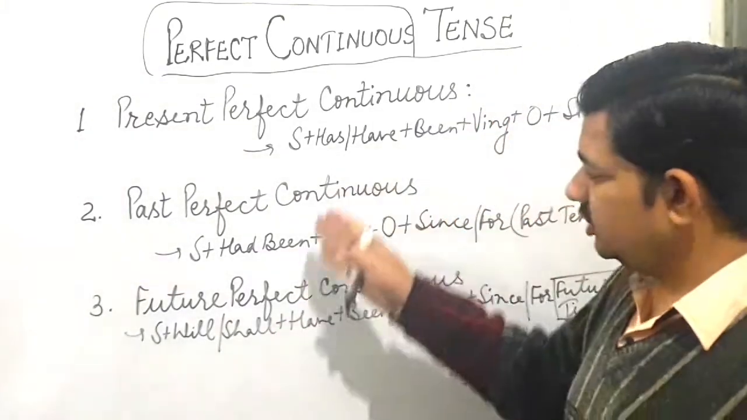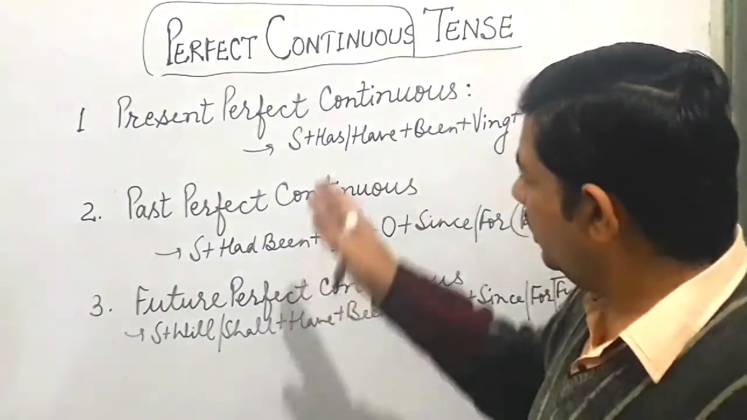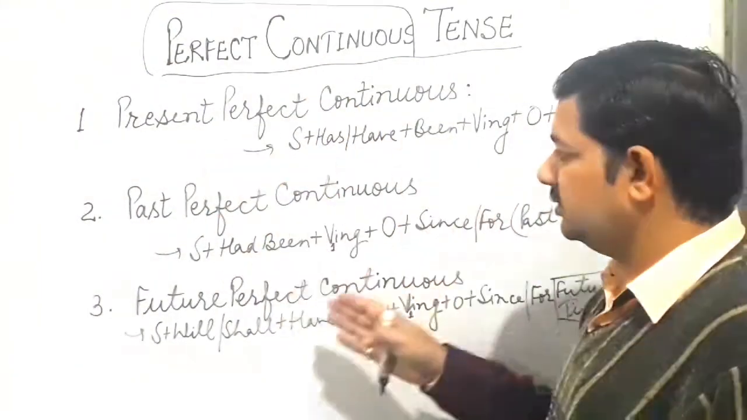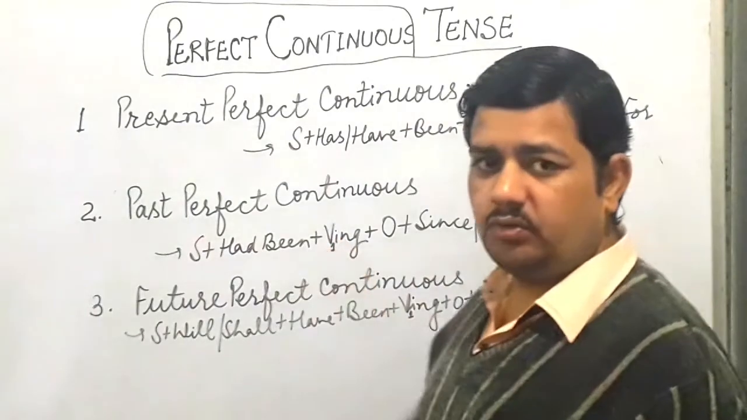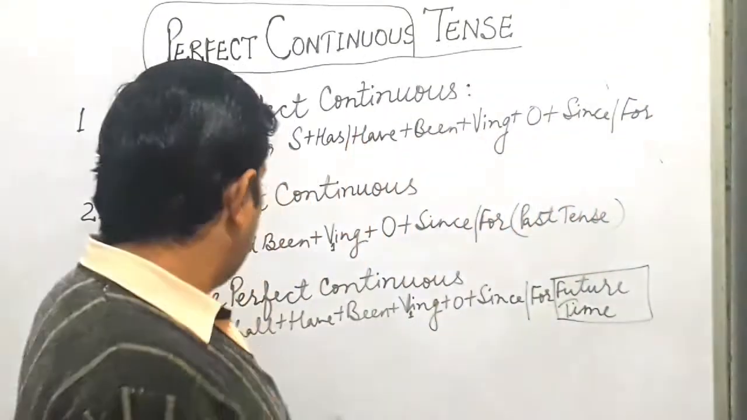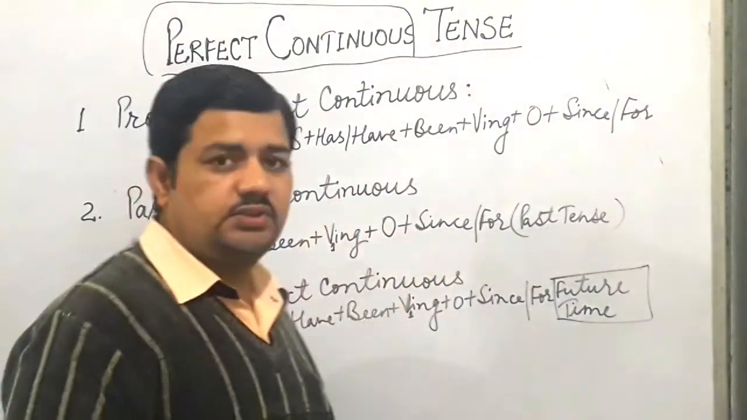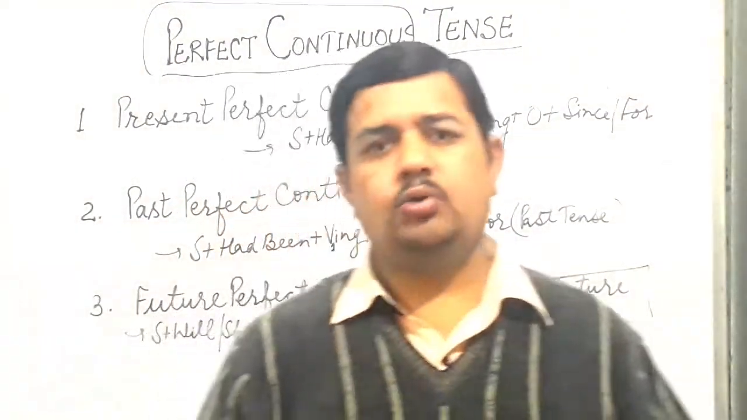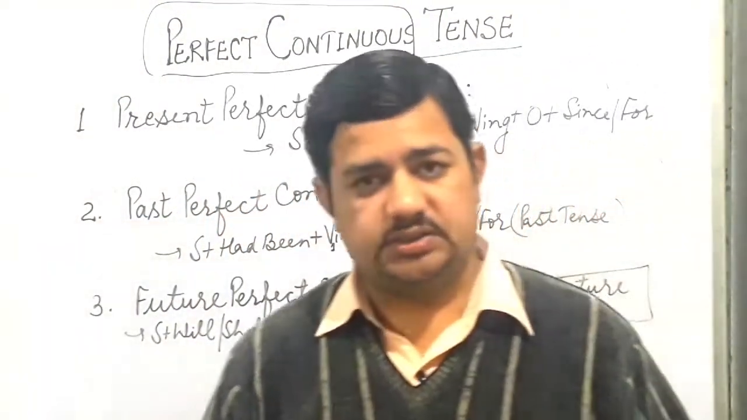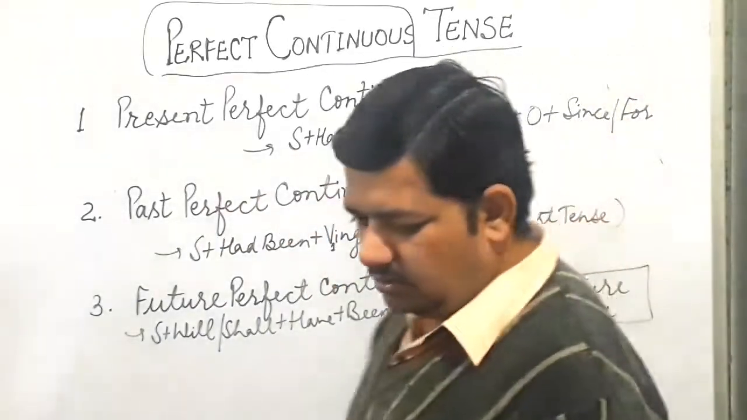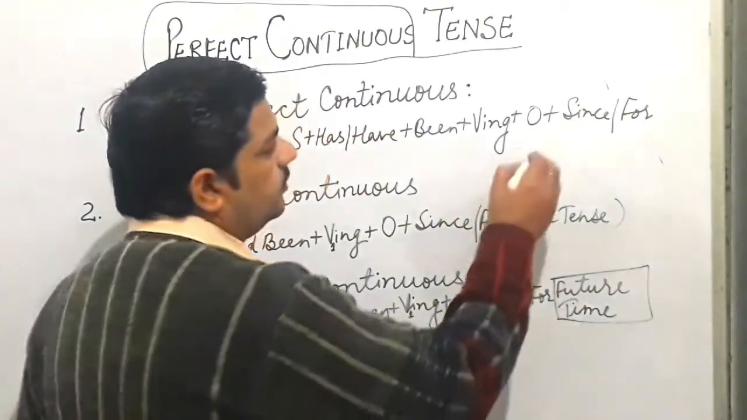We have three tenses in the English language of the same type: in present, present perfect continuous; in past, past perfect continuous; and in future, future perfect continuous. So with different structures I'll be informing you about perfect continuous tenses. Clear?